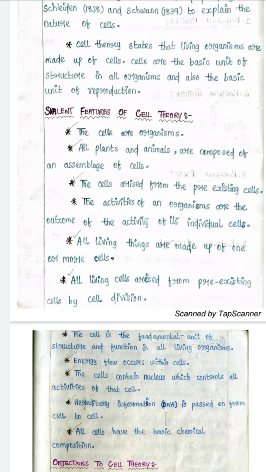Now the objections against cell theory. Certain organisms are not made up of cells, for example viruses, which are living chemicals and not made up of cells. Certain organisms don't possess a nucleus, like bacteria and blue-green algae.